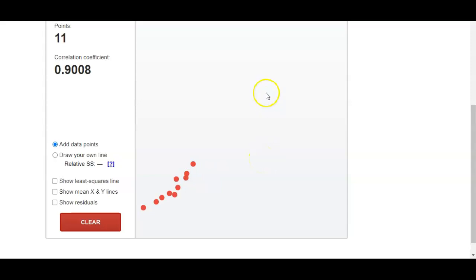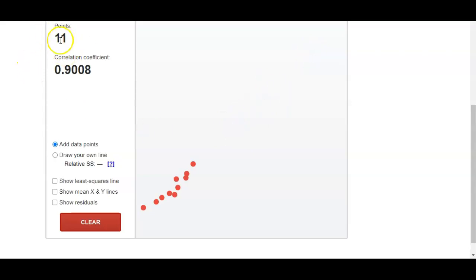Now it says add 1 point at the upper right corner that is in line with the first 10. How does the correlation change? So I'm going to look here and add a point, straight line up somewhere up here. It looks to be about in the same pattern. So let's see, how did the correlation change? Let me remove that point.